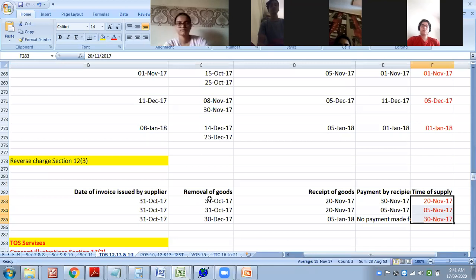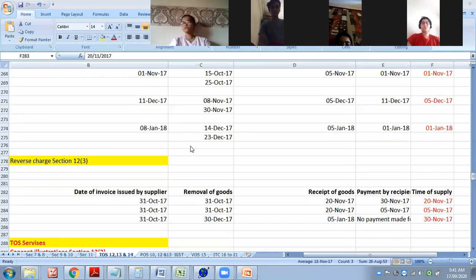With this, we have completed all different types of questions based on time of supply for goods. Section 12.1 to 12.6, everything has been discussed. Now please practice. Next week onwards, we will start time of supply for services. That is there under section 13 of CGST Act 2017. So again, it will be a repetition but related to service.